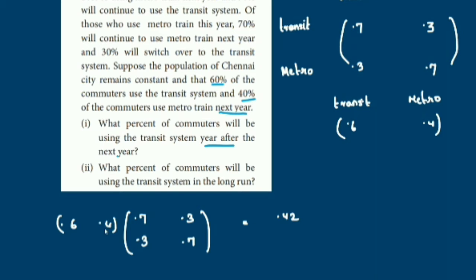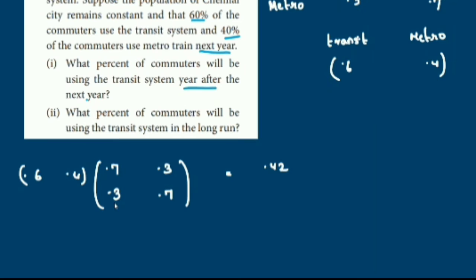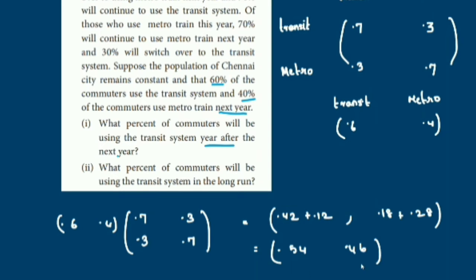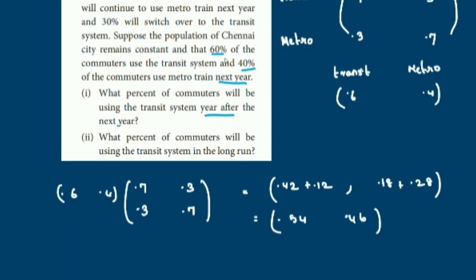0.42. Yeah. 0.6, row, column. 0.4 into 0.3, what is that? 0.12. Okay. Next is 0.6 into 0.3, 0.18, plus 0.4 into 0.7, 0.28. So what is it equal to? 0.54 and what is this? 0.46. So that means next year it will be 60 and 40.